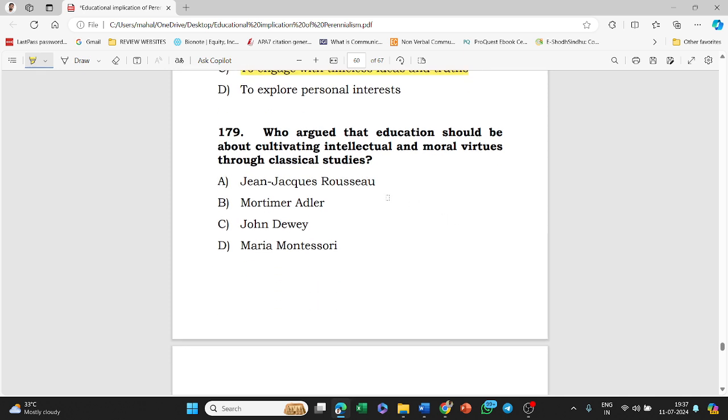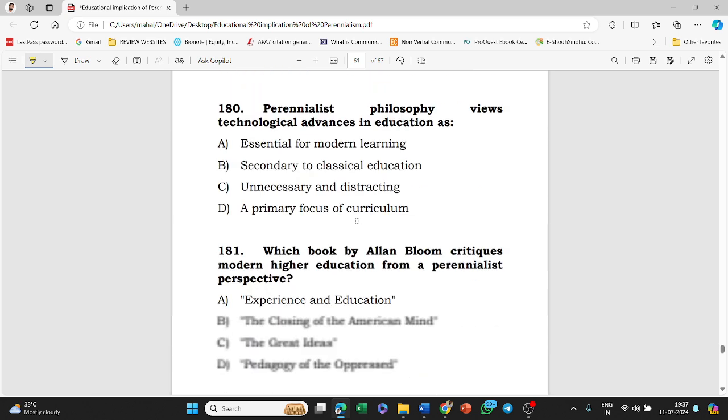Who argued that education should be about cultivating intellectual and moral virtue through classical studies? Jean-Jacques Rousseau, Adler, Dewey, Montessori. The answer to this question is Mortimer Adler.